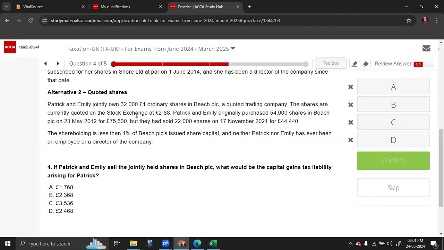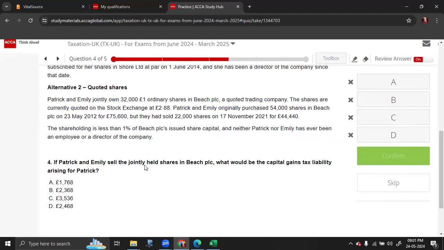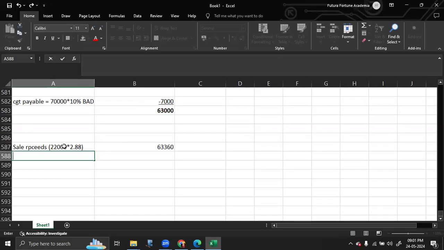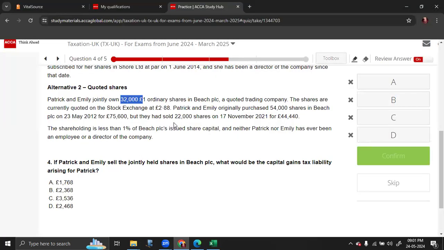Sorry, my bad. They're talking about the jointly held shares. So the jointly held shares is 32,000. The 22,000 shares were already sold for 44,440, and that's already done.